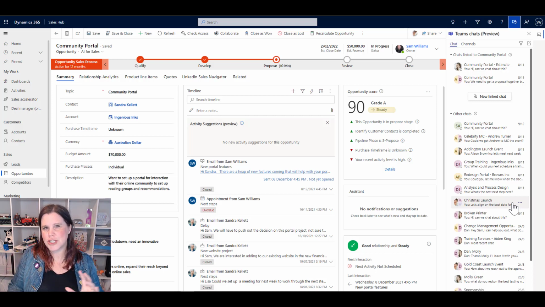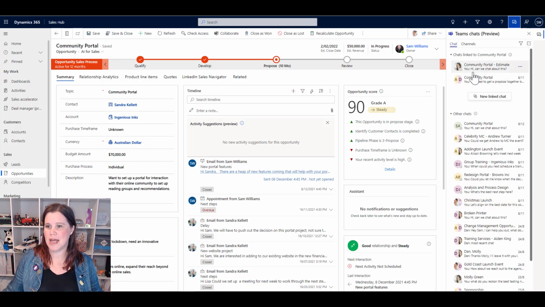Now, this is quite a shift in thinking, right? Because we've always thought about collaboration in CRM as something that exists in the timeline, kind of belongs to the CRM. What we're doing here is saying Teams is your system of collaboration. Teams is where you're having your chat. If you're working with colleagues who don't live in the CRM, they're going to be having that experience in Teams where they're already working, so they don't have to switch back and forth. Incidentally, they also don't need licenses to Dynamics to be able to collaborate with you on your records.